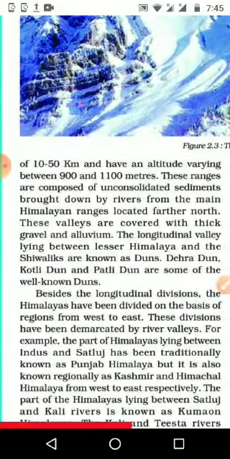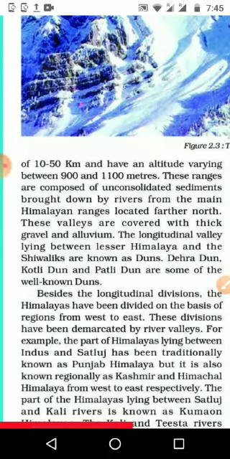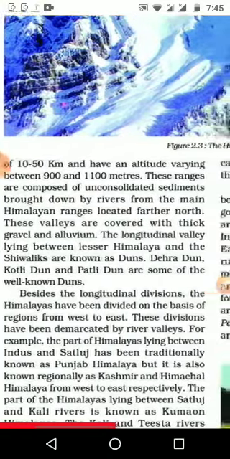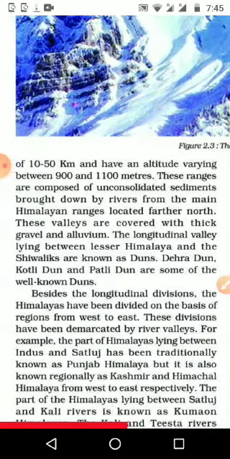These ranges are composed of unconsolidated sediments brought down by rivers from the main Himalayan ranges located further north. The three major rivers and their tributaries bring the sediments from the Great Himalaya and the Middle Himalaya, and it is deposited at the foot of the Himalayan hills and forms the ranges. These ranges are known as Shivaliks, and they are not consolidated properly.